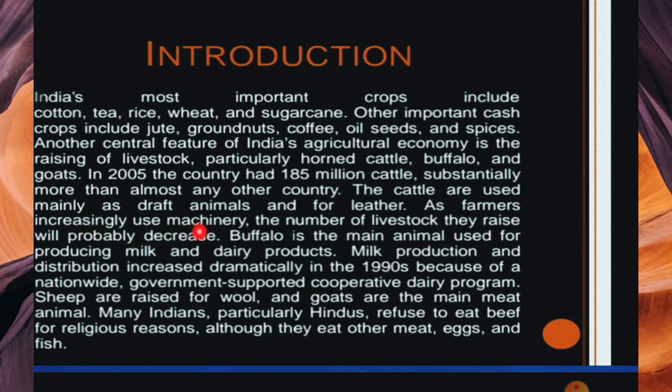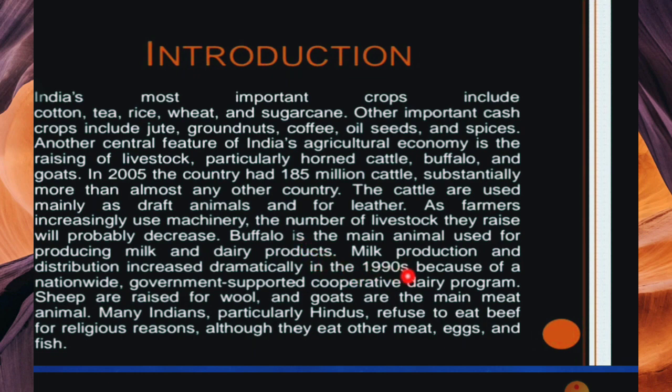As farmers increasingly use machinery, the number of livestock they raise will probably decrease. Buffalo is the main animal used for producing milk and dairy products. Some people don't know about other animals, so they know only buffalo. The buffalo gives milk, so there is a big market for buffaloes, because if I take a buffalo, it will give milk. It can also give dairy products like paneer, ghee and curd.